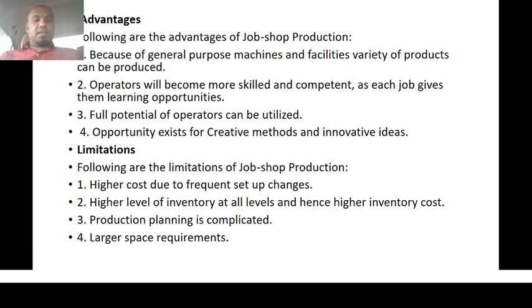The second limitation is a higher level of inventory at all levels, hence a higher inventory cost. We are going to be producing a variety of products, and because of that variety, we require more inventories. We require more facilities or machineries to produce the products. So it increases the inventory cost as well.